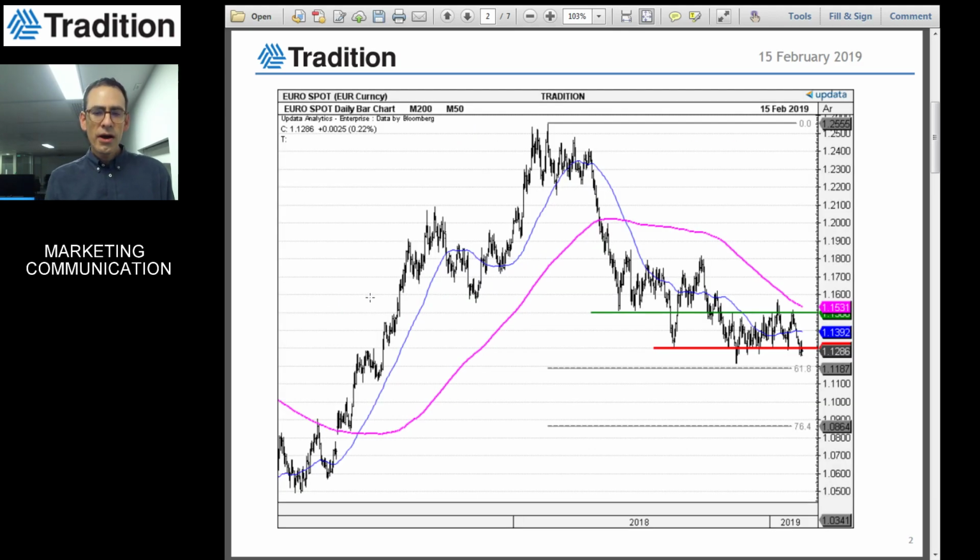First chart, euro-dollar. As you can see here, I mentioned to you numerous times the key support at 1.13. This level was broken this week, once again tested and even broken, which shows that after two failed rally attempts, the rate is likely to test again 52-week lows in January and may even drop below last year's lows, which are around 1.12. You can see the level here, and hit new lows.